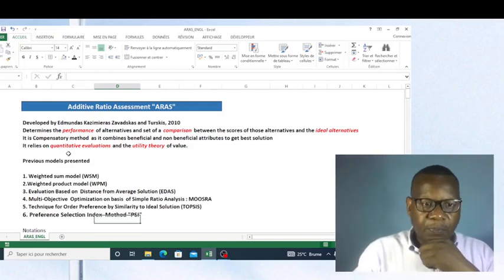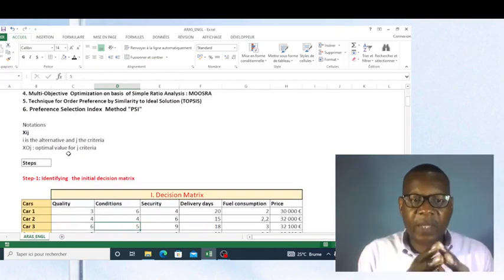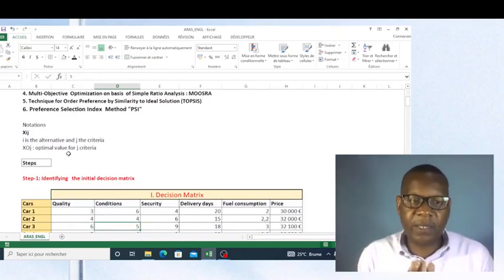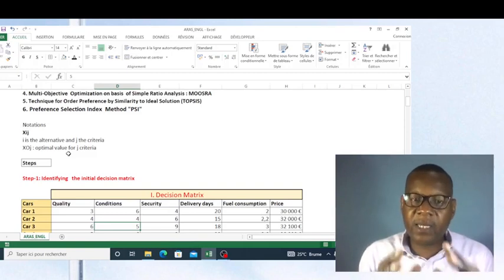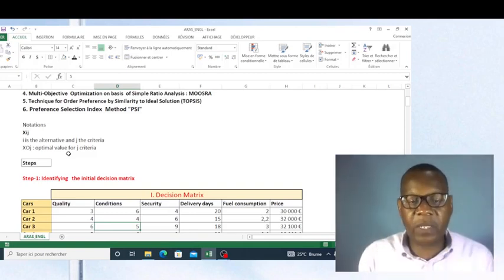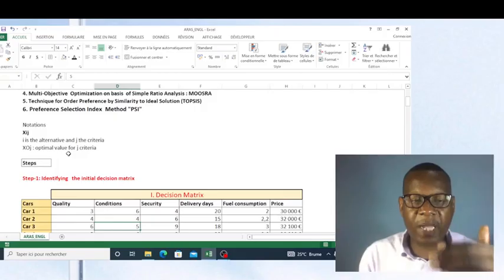So, friends, as you can see, we are going to work on the same data set or decision matrix that we have been using in previous methods. This allows us to make a comparison between the results of our methods.